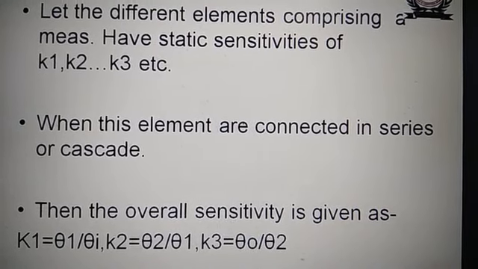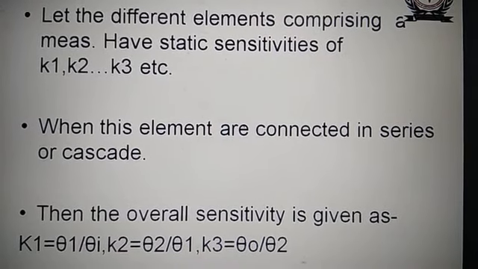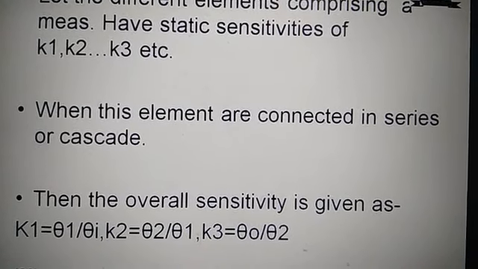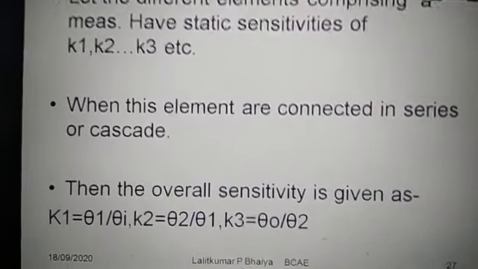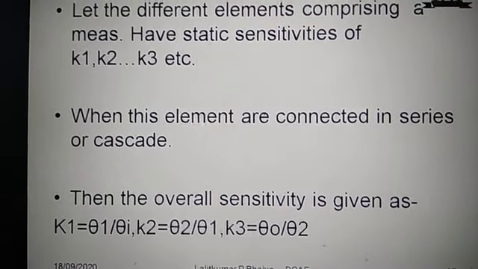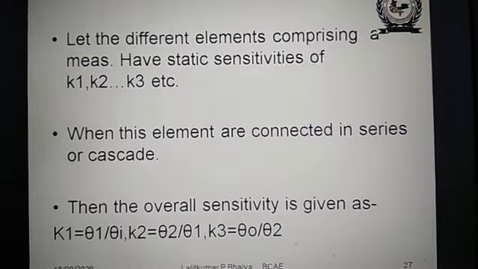These are the three sensitivities, and the three elements are connected in cascade. K3 is the last one, therefore output upon input, which is the output of the second one, like the gains in the amplifiers.